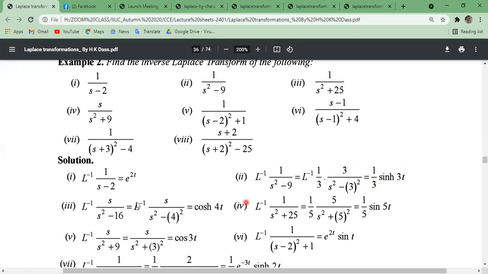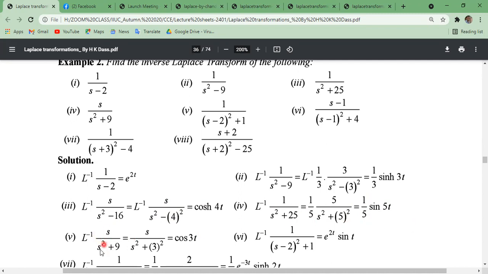Similarly, we can prove this result also, s divided by s square minus a square equals cos hyperbolic at. A means 4. Similarly, here a equals to what? 5. 1 by a sine hyperbolic at.